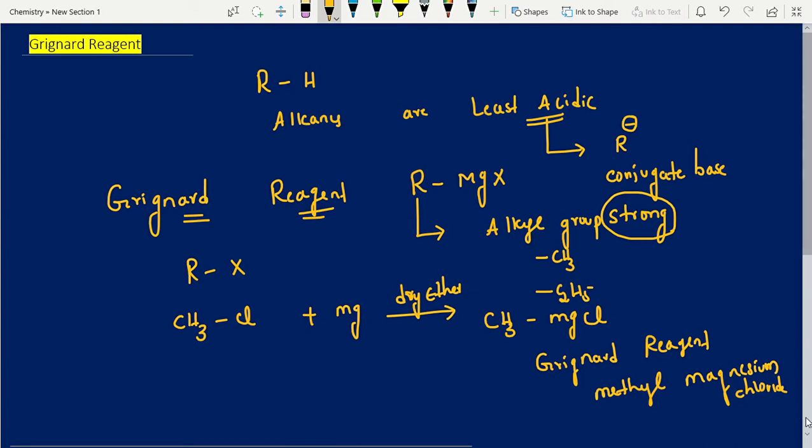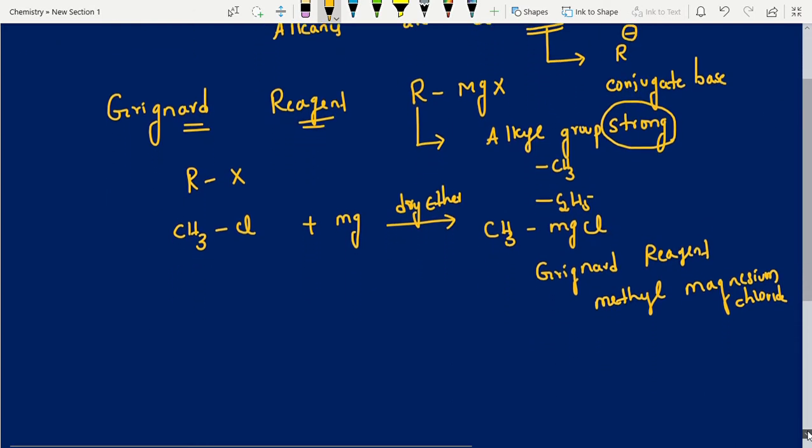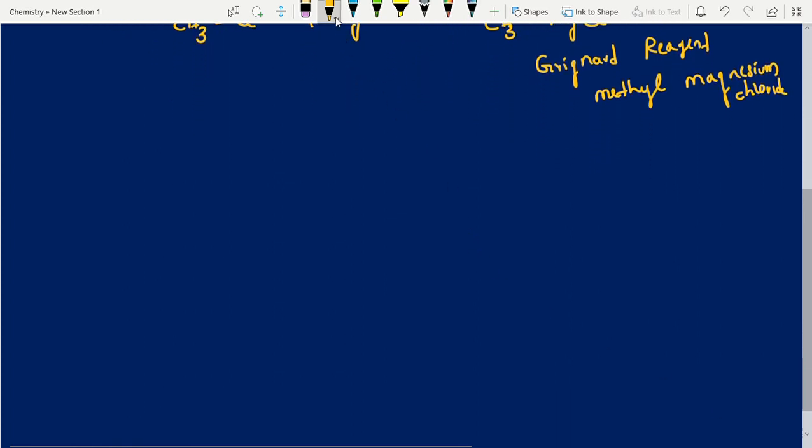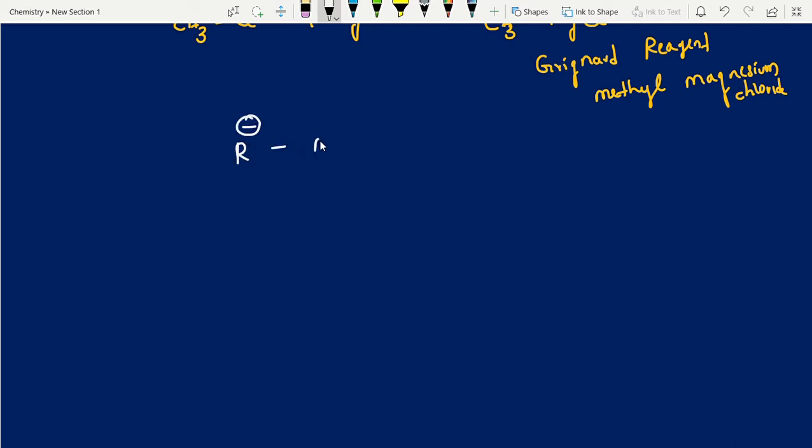Now some reactions we can see. Before going to the reactions, the Grignard reagent R minus MgX acts as a nucleophile and acts as a base. These are two points. Metals never exhibit a negative oxidation state.